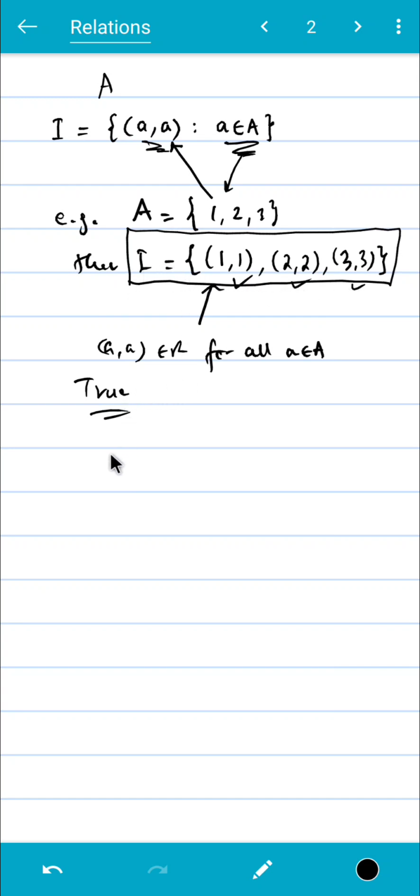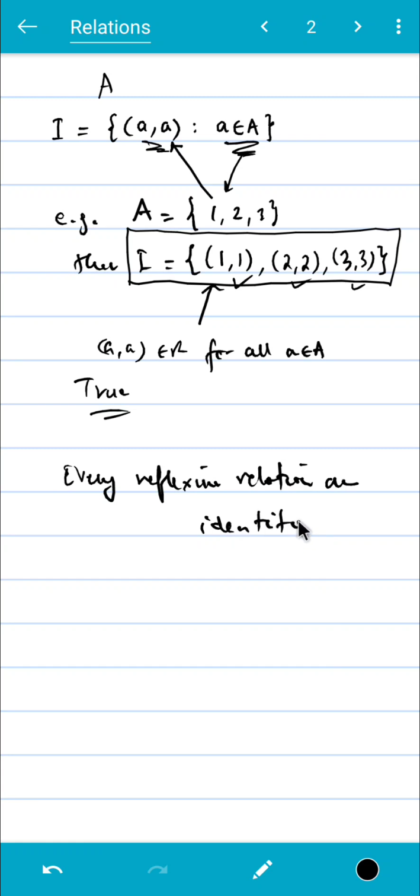Is every reflexive relation an identity relation, or are there some reflexive relations that are not identity relations? So if you take here A, the same set, and take R to be 1 1, 2 2, 3 3.